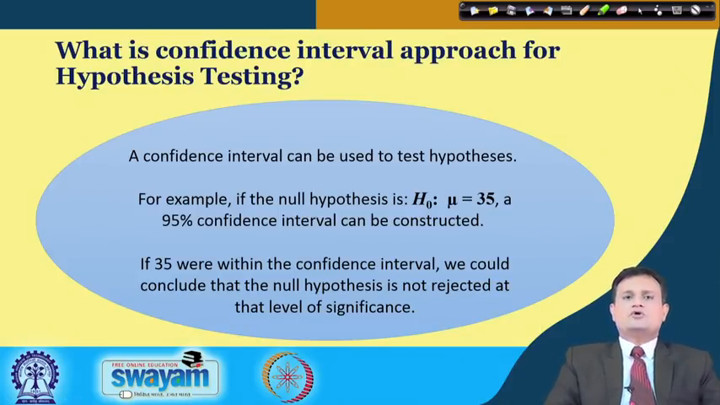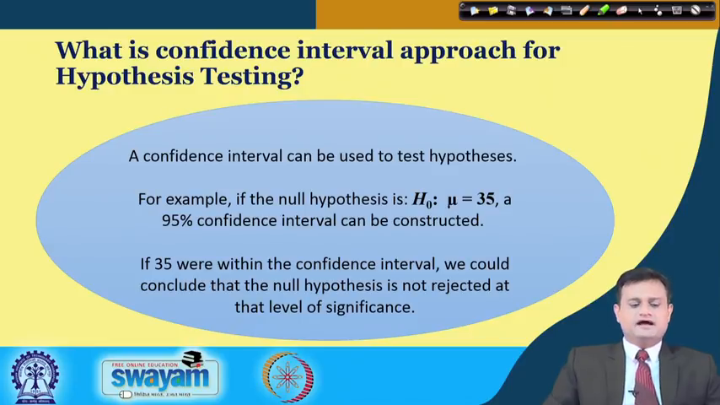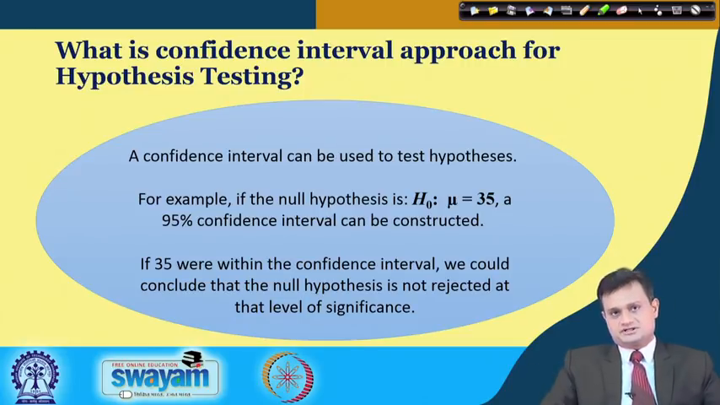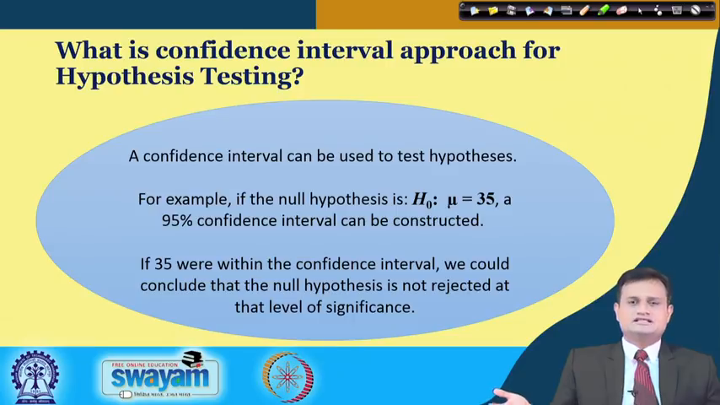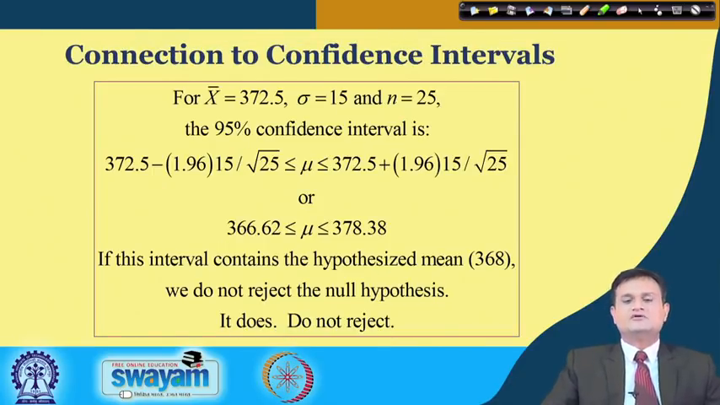What is now the confidence interval approach? We have already seen. Suppose I say null hypothesis mu is equal to 35, with a 95% confidence interval. I want to see if 35 is within the confidence interval; then we could conclude that the null hypothesis is not rejected at the given level of significance. So, this is another approach for testing my hypothesis, and here, for the example we are discussing, it is how many grams of cereal I fill in a particular box.